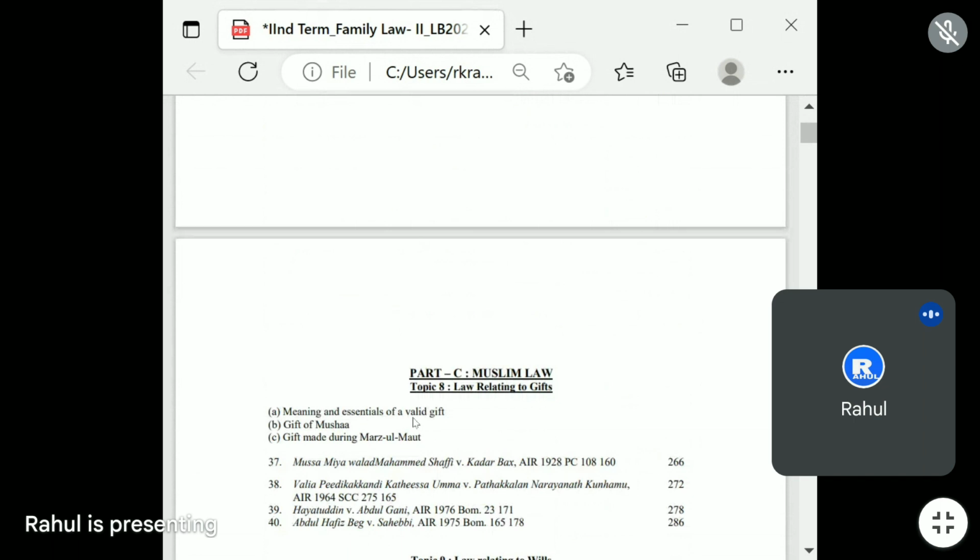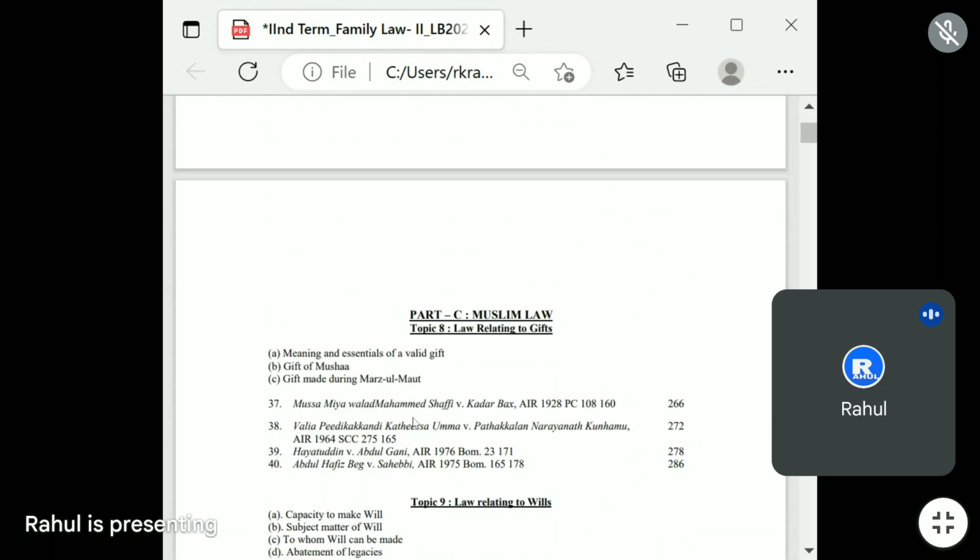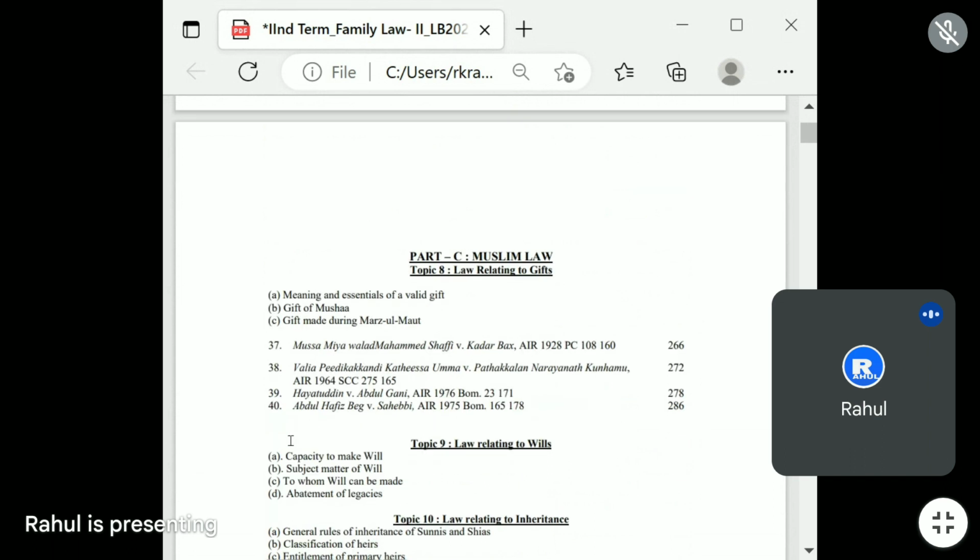Now come to Part C, which talks about Muslim law. Topic 8 is related to the law of gifts. The meaning of an essential or valid gift etc. will be covered in this topic. And there are 4 cases only in topic 8 of Part C.